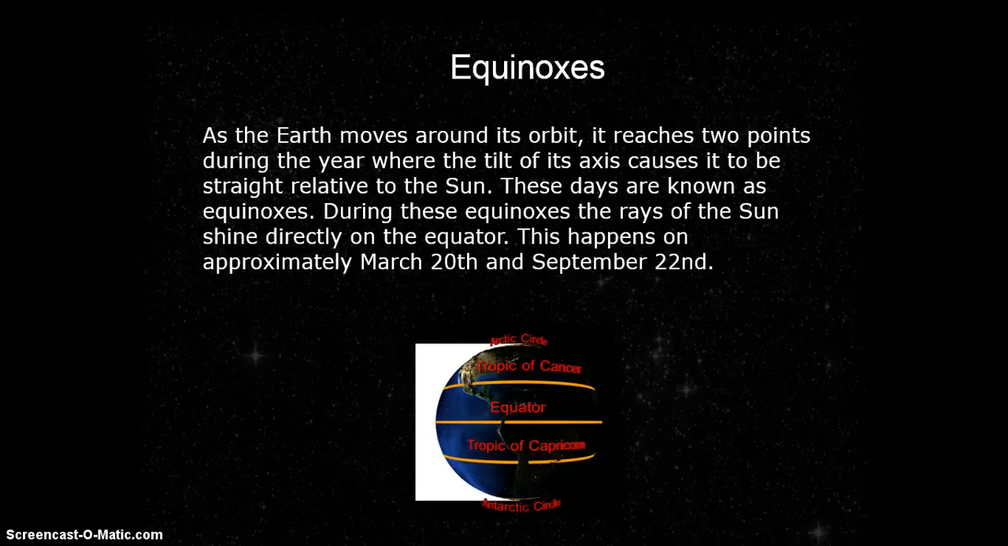Another special circumstance that you would see twice a year are called our equinoxes. As the Earth moves around its orbit, it reaches 2 points during the year where the tilt of its axis causes it to be straight relative to the sun. These days are known as equinoxes. You can kind of hear equal in the word equinox, so that should give you an idea of what this is relating to. During these equinoxes, the rays of the sun shine directly on the equator. This happens on approximately March 20th and September 22nd.